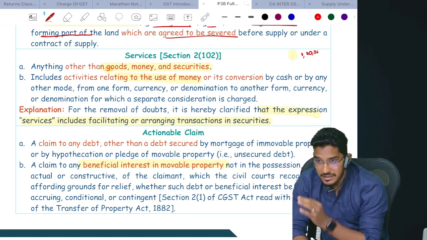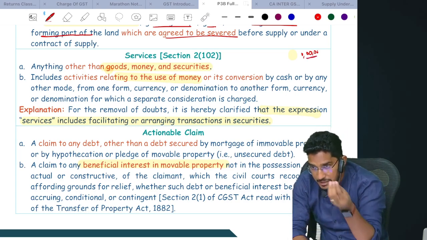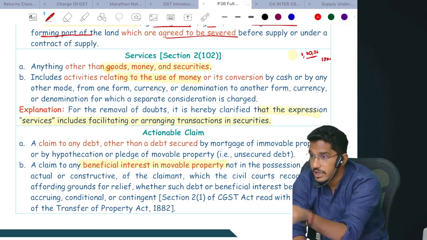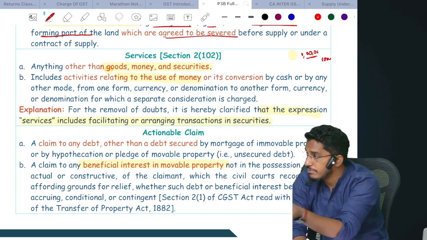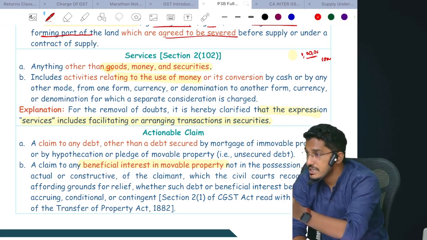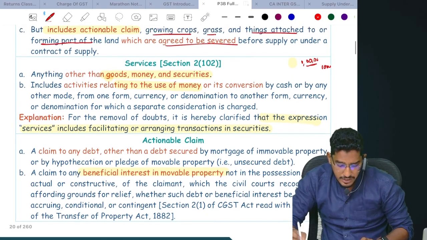But for making that transaction, Zerodha has given you a platform. So for making that sale through their platform, they have collected from you some 1,000 rupees in the form of brokerage, in the form of commission, in the form of some demat charges. Will that be considered as services? Yes. On that will GST come? Yes. So this is what regarding the services definition.